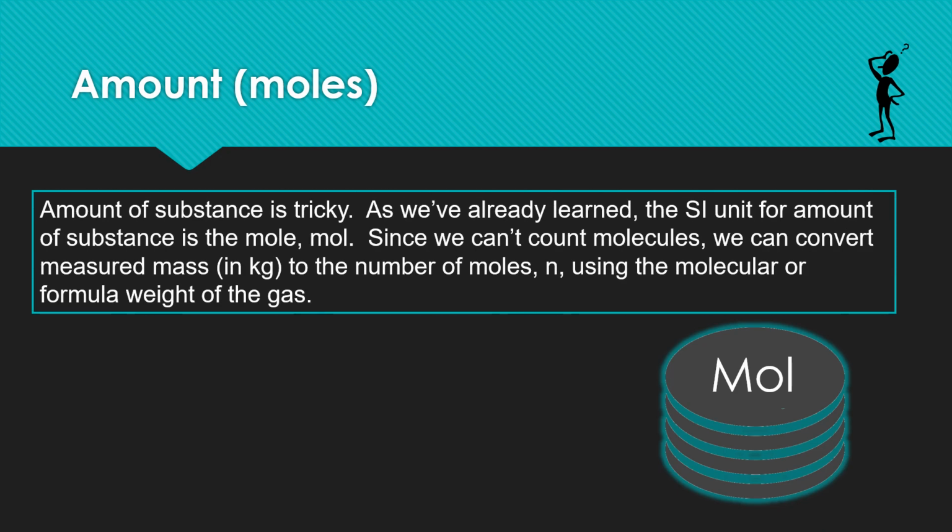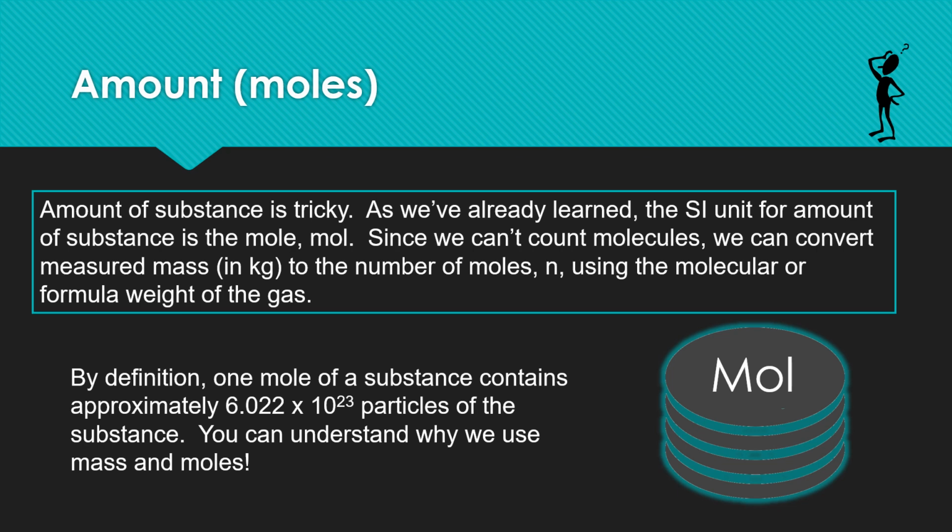As we already learned, the SI unit for amount of substance is the mole. Therefore, we measure the amount of gases using moles. 1 mole contains around 6.022 times 10 to the power 23 molecules.